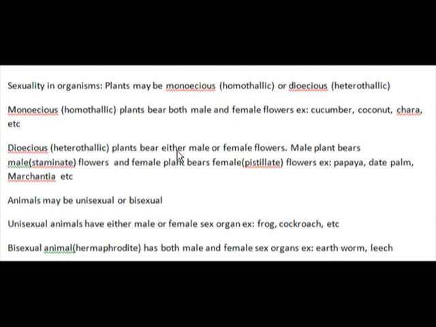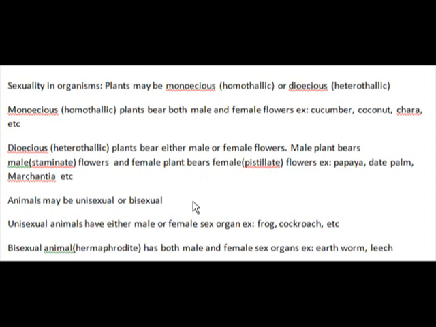Dioecious plants are also called heterothallic. Here the plants bear either male or female flowers. Male plant bears male flowers, which can be called staminate flowers containing stamens only, and female plants bear female flowers, also called pistillate, containing only pistils. The examples for these dioecious plants are papaya, date palm, Marchantia. So here we have only unisexual plants. The plant bears either the male sex organs or the female sex organs, or male flowers or female flowers.